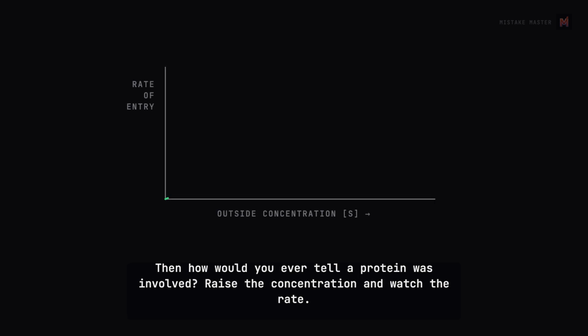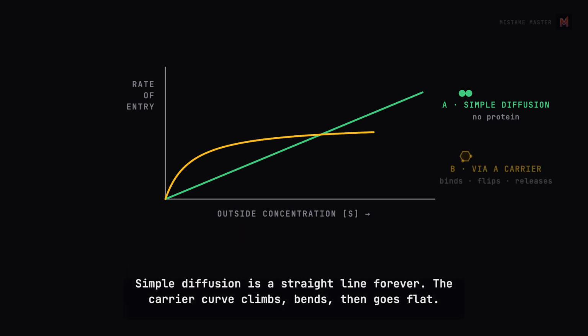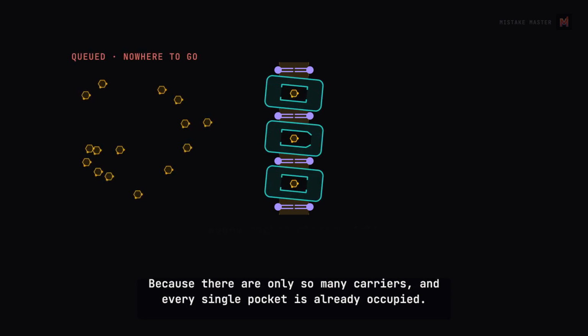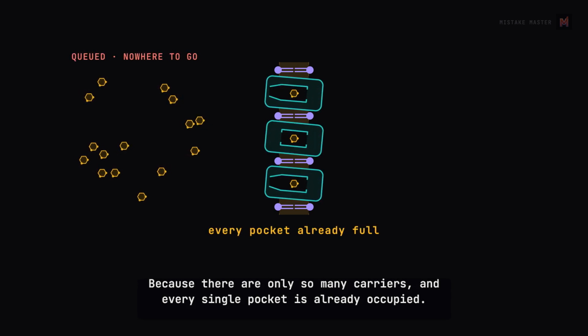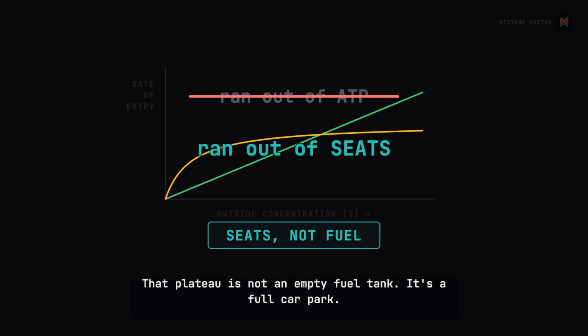Then how would you ever tell a protein was involved? Raise the concentration and watch the rate. Simple diffusion is a straight line forever. The carrier curve climbs, bends, then goes flat. Because there are only so many carriers, and every single pocket is already occupied. That plateau is not an empty fuel tank. It's a full car park.